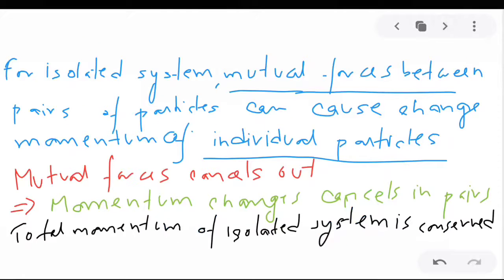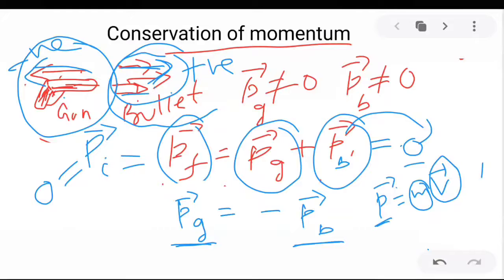So for an isolated system, mutual forces between a pair of particles can cause a change of momentum of individual particles. Now, mutual forces cancel out. This is another important statement. That means the force exerted by the gun on the bullet is equal to the force exerted on the gun by the bullet.